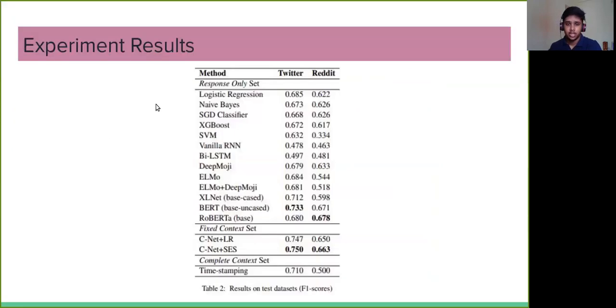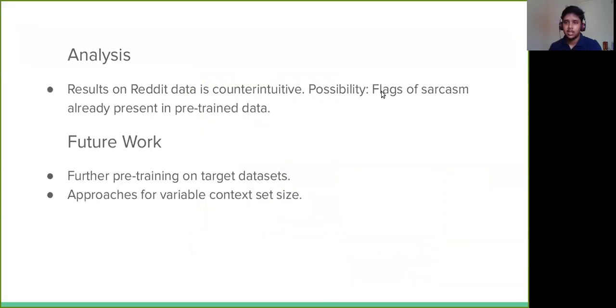These are the results which we got. As we can see, CNET plus SES got the best results in the case of Twitter. But in the case of Reddit, we got the best results with the RoBERTa model, which was trained only on the response-only set. This is quite counterintuitive to the fact that conversation context helps in detecting sarcasm. So why is it happening? We propose that there are certain flags present in the data which help the model detect sarcasm just by seeing the response sentence.